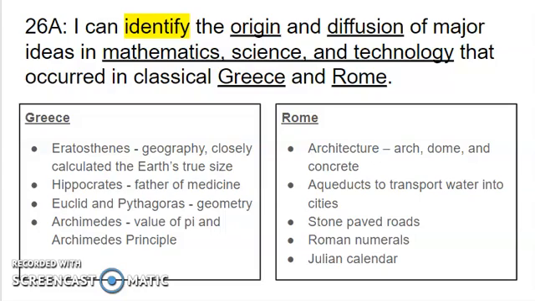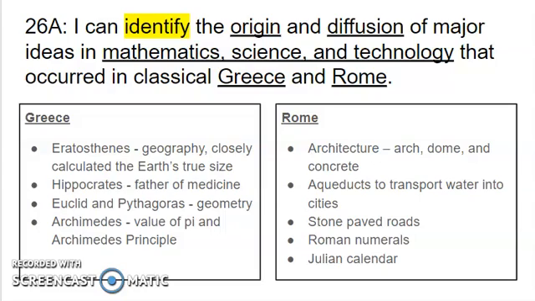So in Greece, we have a couple of famous Greek people who you need to know about because they are all considered like the fathers of their respective subjects. So the first Greek to know about is Eratosthenes. So he is the father of geography. He is famous for closely calculating the true size of the earth.